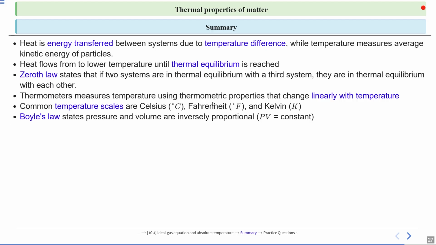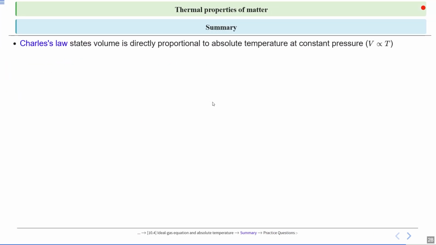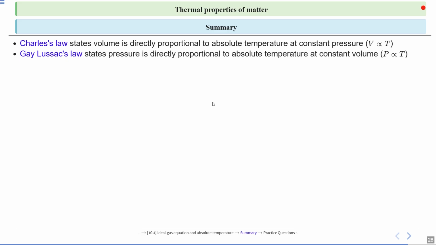If pressure increases, volume decreases; if volume increases, pressure decreases. Charles's law states that volume is directly proportional to absolute temperature at constant pressure: V is directly proportional to T. Gay-Lussac's law states that pressure is directly proportional to absolute temperature at constant volume.